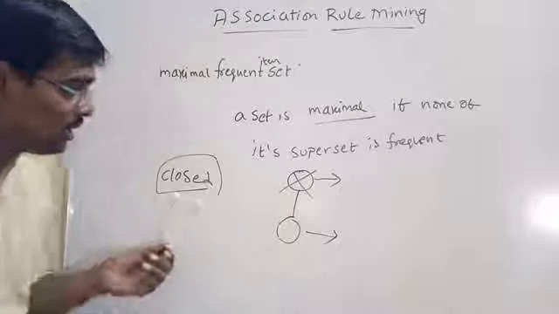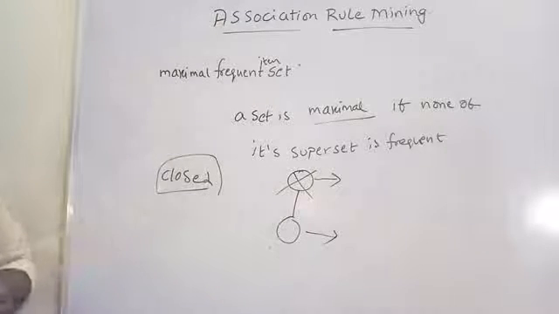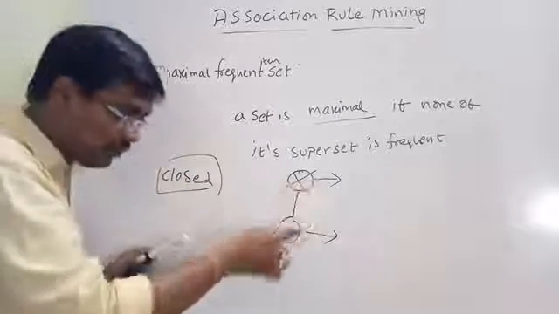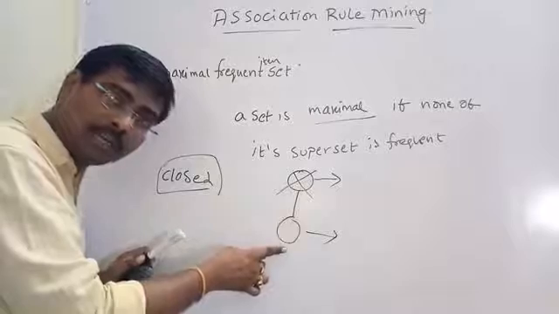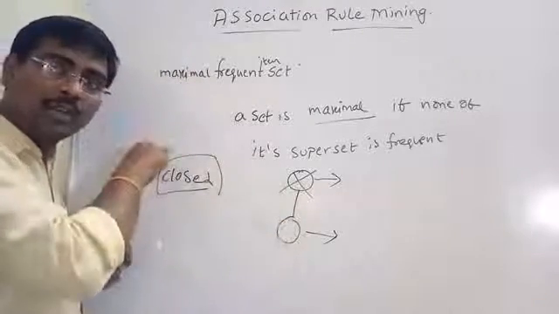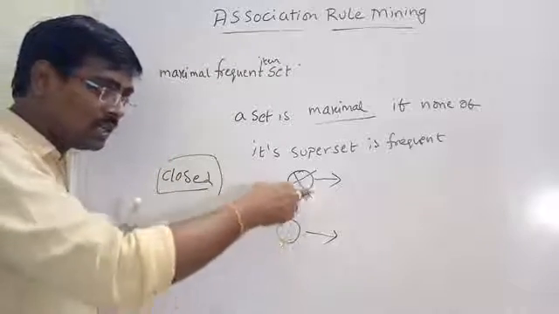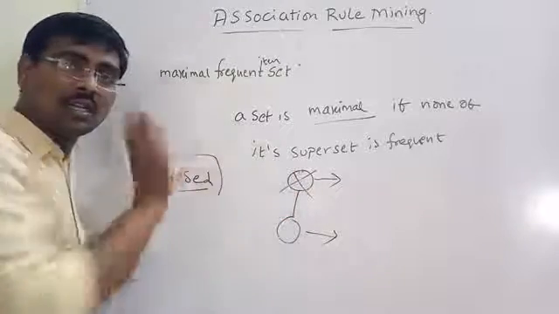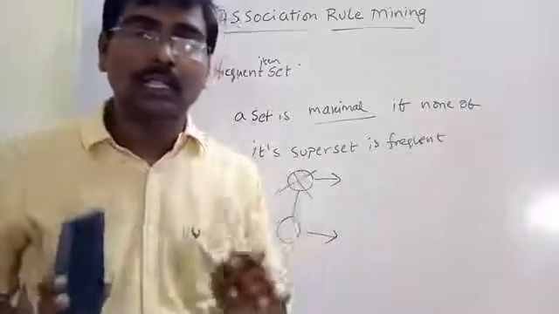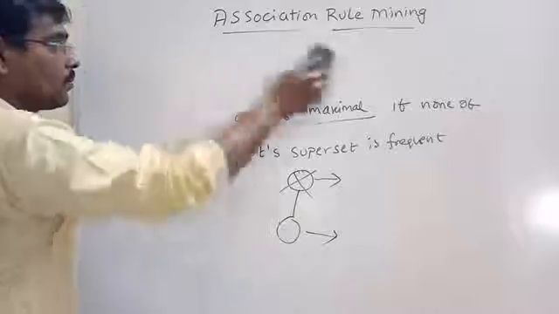That is, if none of its immediate supersets has the same support count, then it is closed. If any superset has the same support value, this is not closed. So no problem. We will discuss each and everything by considering an example.